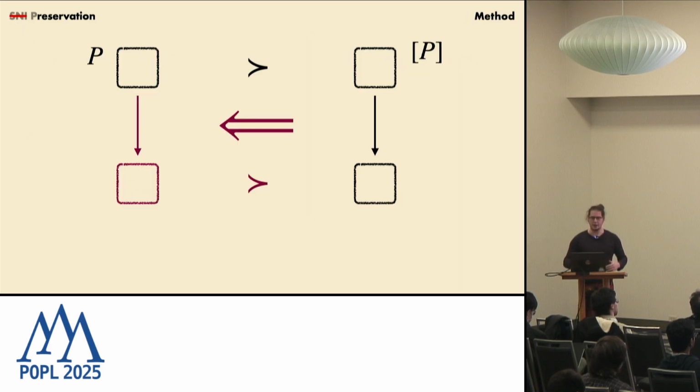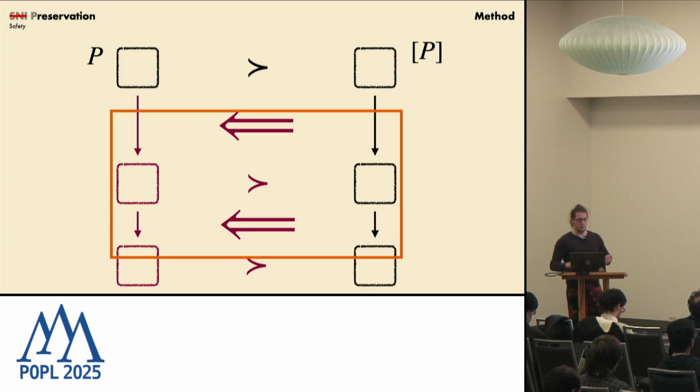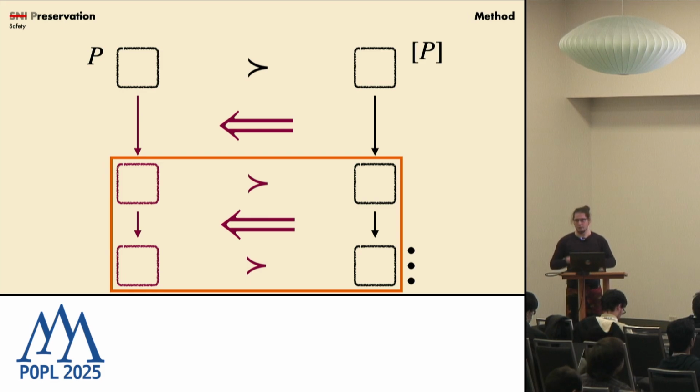All right, so this I call the simulation square, and it induces something I call simulation intervals, which means just stepping a few steps in the target program and some in the source program so that we are in simulation once more. And the nice thing about the simulation square is that we now can do our proof inductively along source and target code by just applying our simulation squares once more, and so a whole trace in the target program can be replayed in the source program.